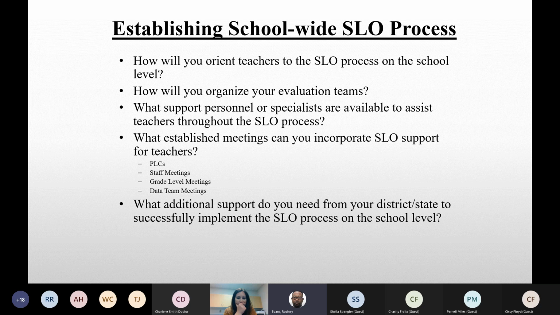So if you're not clear about that, then you definitely want to reach out to your district ADEPT contact or whoever is over evaluations in your district, so that you can be clear on those dates. And you want to put those dates on your calendar to ensure that you're meeting those dates. And that is also a part of establishing your school-wide SLO process, understanding those dates.